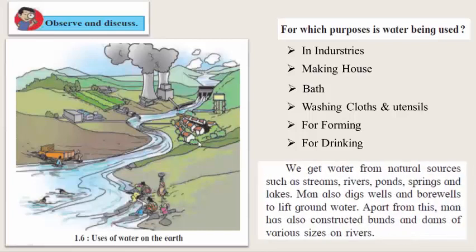We get water from natural sources such as streams, rivers, ponds, springs and lakes. Man also digs wells and borewells to lift groundwater. Apart from this, man has also constructed ponds and dams of various sizes on rivers.